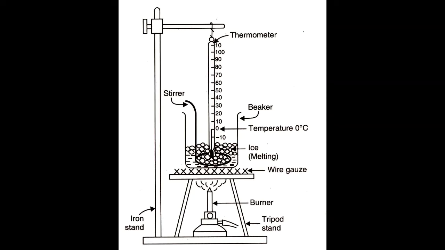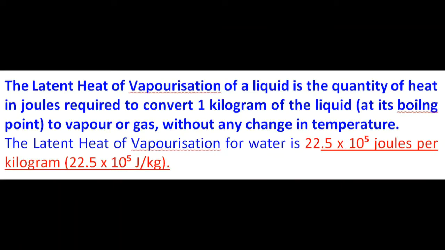That extra heat, without changing the 0 degrees Celsius temperature, that was needed to convert the full 1 kg ice into 1 kg liquid, is called the latent heat.